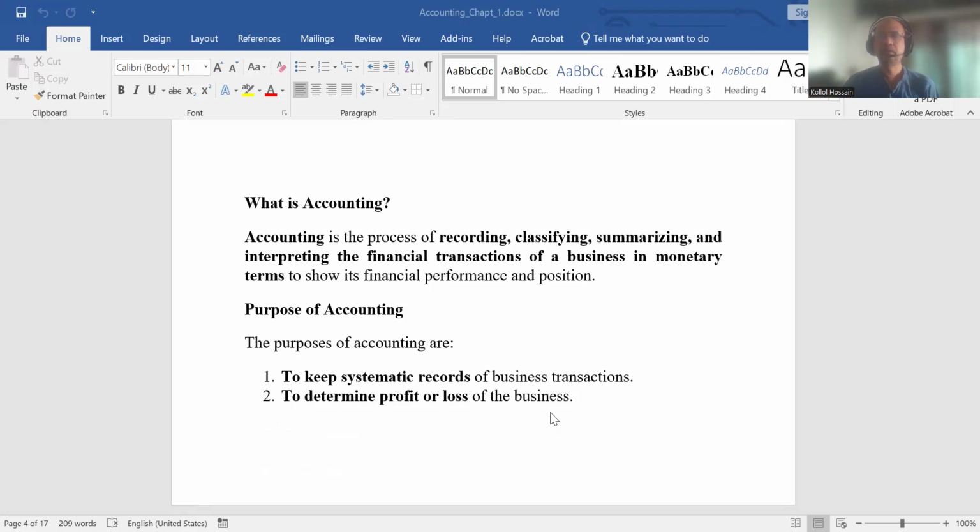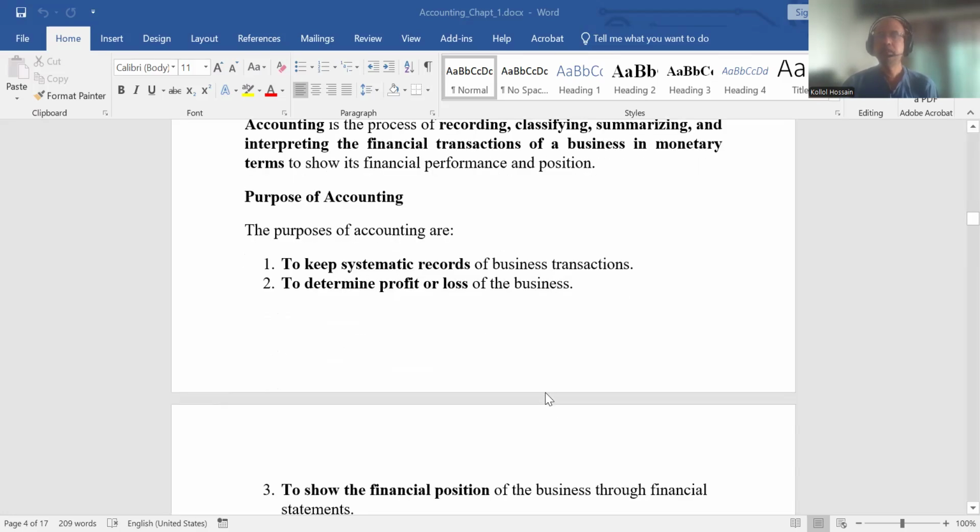Now, purpose of accounting. The purposes of accounting are, number one, to keep systematic records of business transactions.